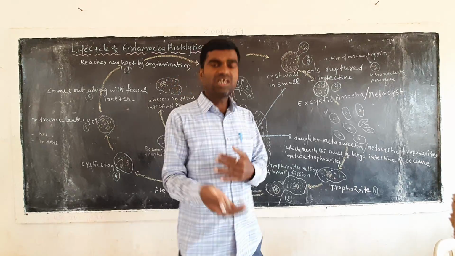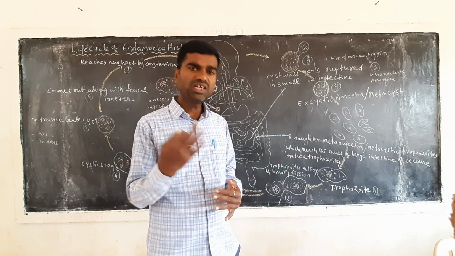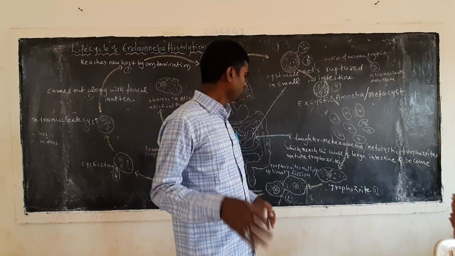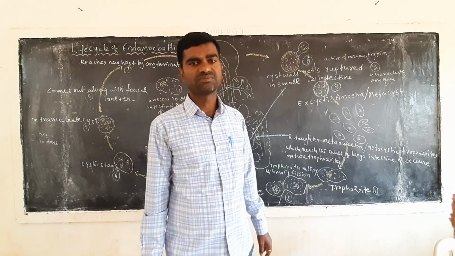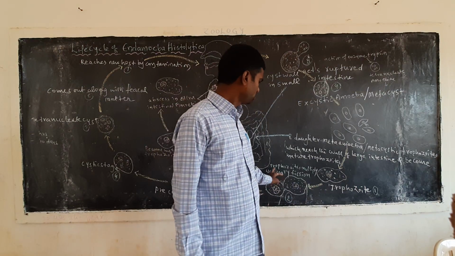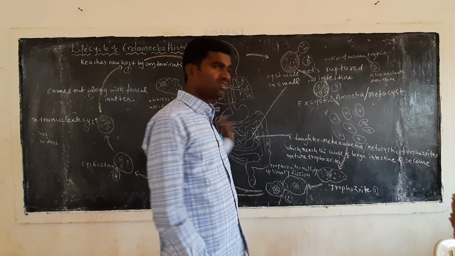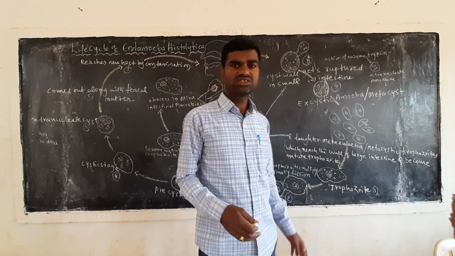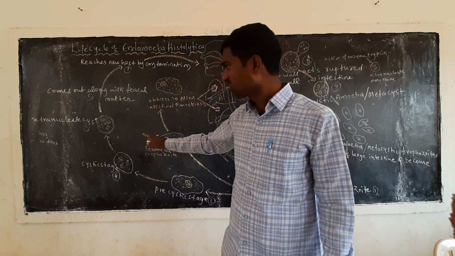Whenever they form mature trophozoites in the large intestine, they again divide by binary fission. So the trophozoite stage goes to the precystic stage, then to the cystic stage.